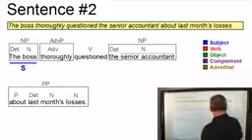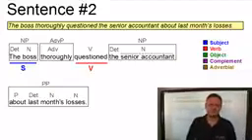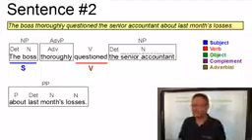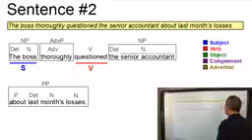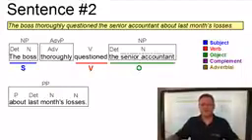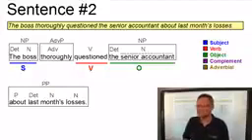The verb is simple. It's just a lexical verb, questioned. Well, and the sentence has one object. The noun phrase, the senior accountant. Well, and again, we can apply tests. One test is again the passivization test. Now the object can become the subject of a corresponding passive sentence.